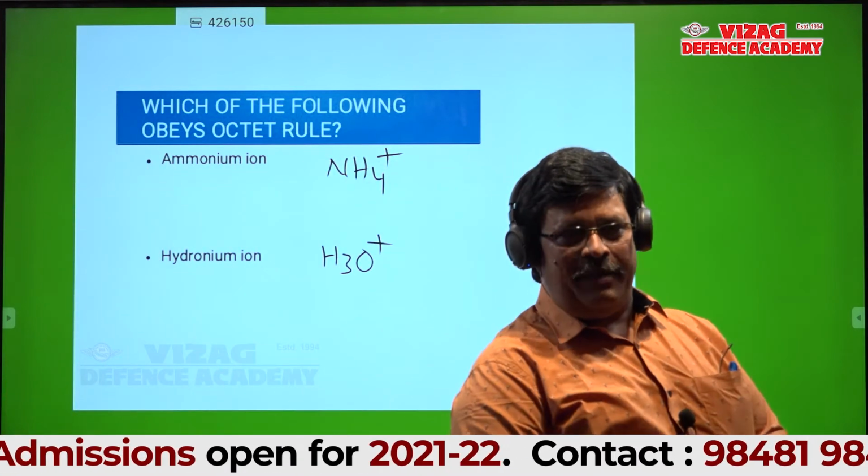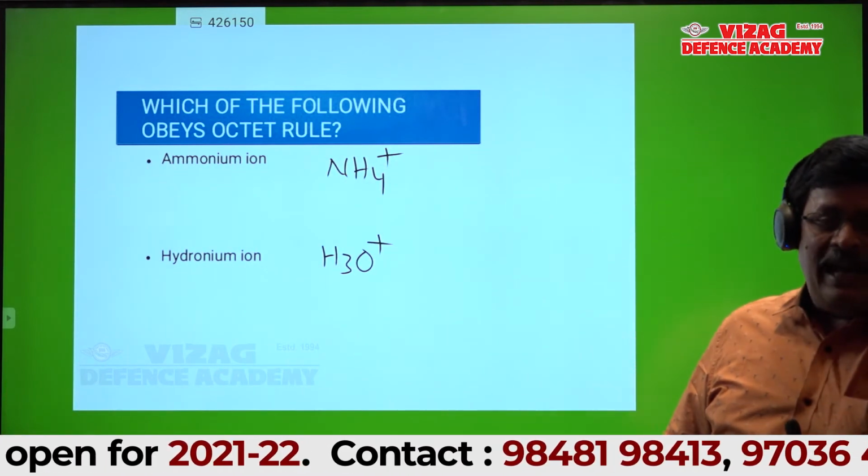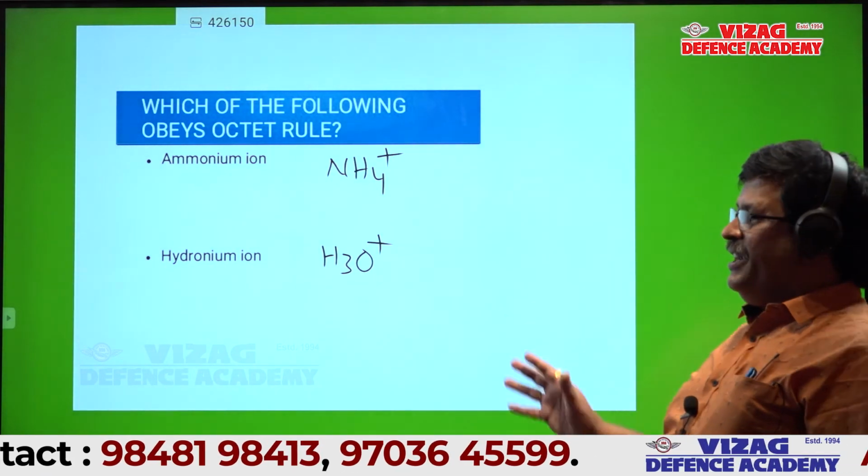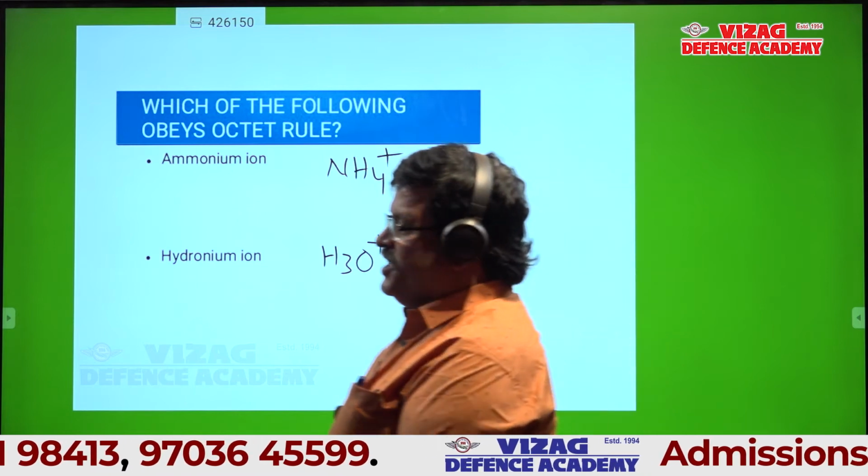I'll give 5 minutes time to you all. I'll give 5 minutes time for these two. You calculate and tell whether this obeys or disobeys octet rule.